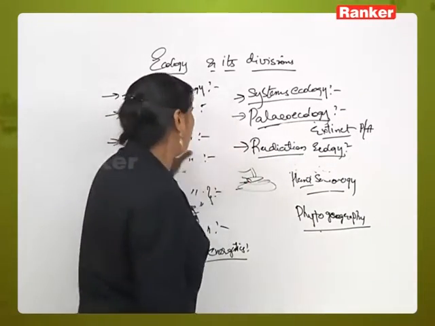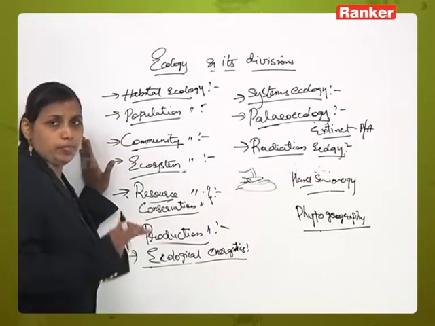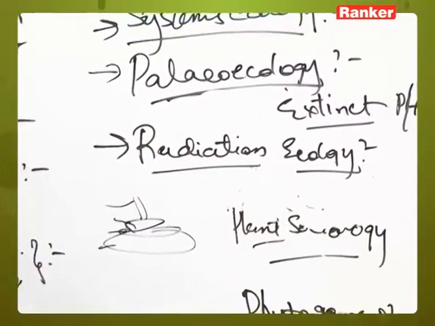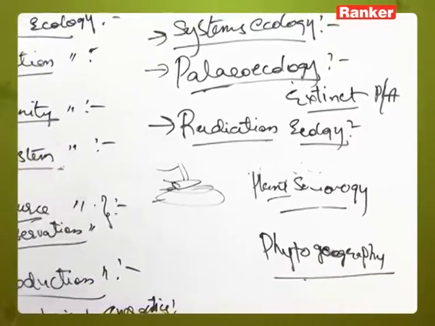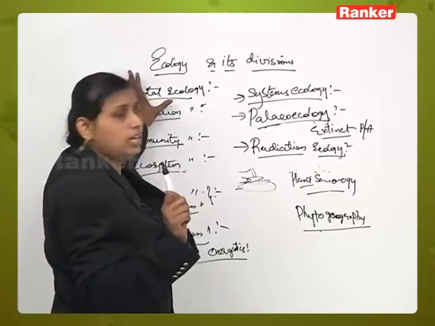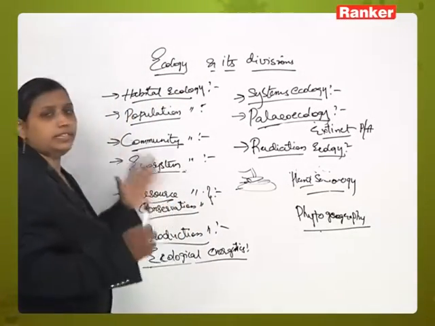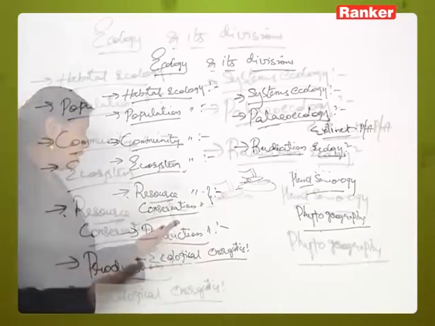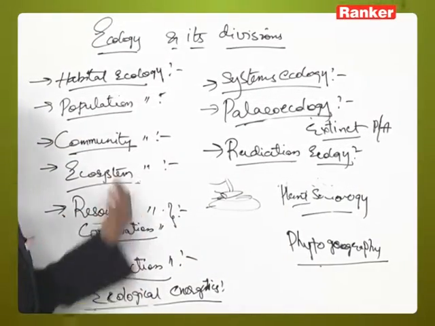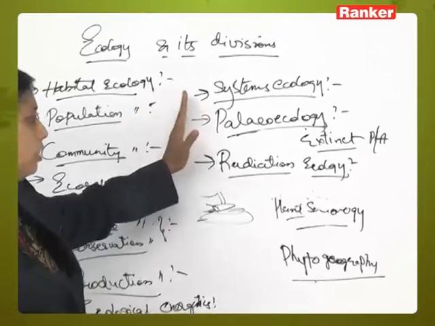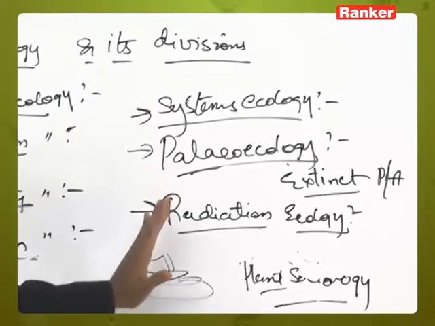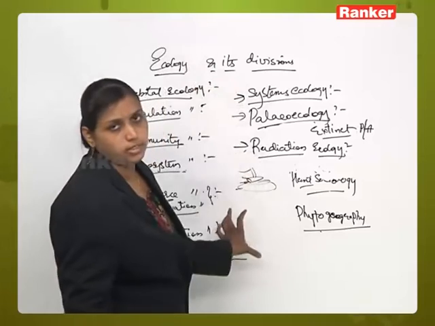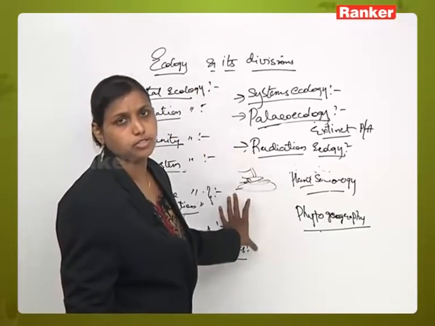So these are the basic different branches of ecology. When we are talking in terms of ecology, we are not only talking about plant and animal, we are talking about habitat, population, community, ecosystem, resource conservation ecology, production ecology, ecological energetics, systems ecology, paleoecology, and radiation ecology. So when we talk about ecology, we look into different aspects or different branches of ecology.